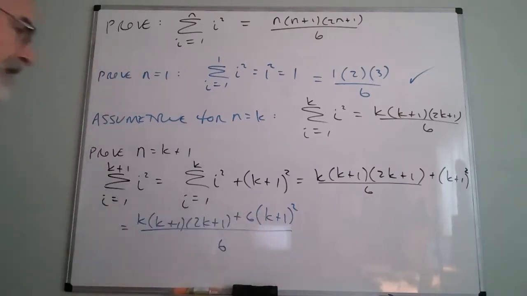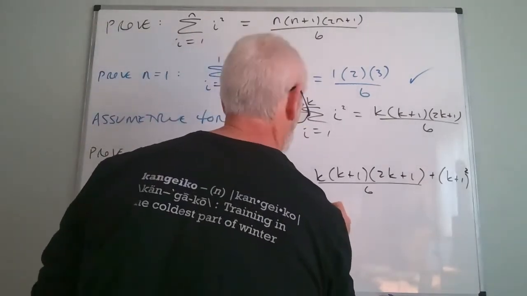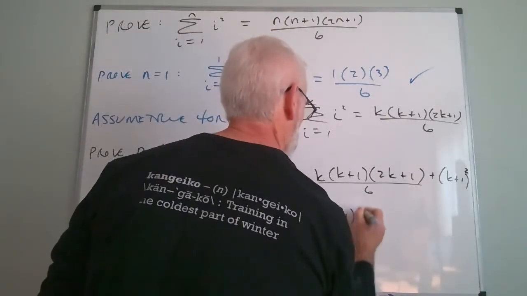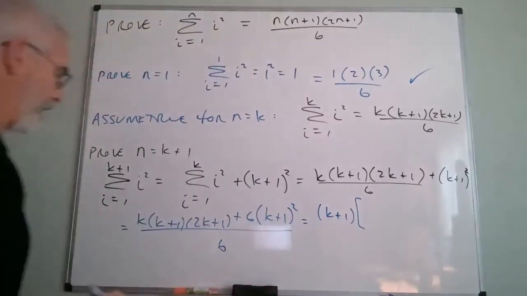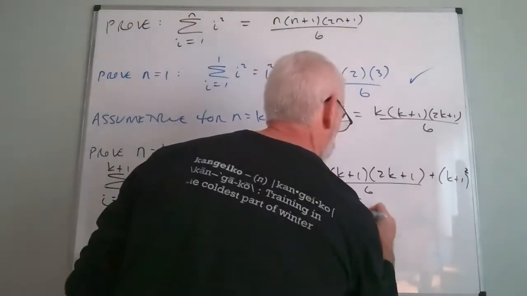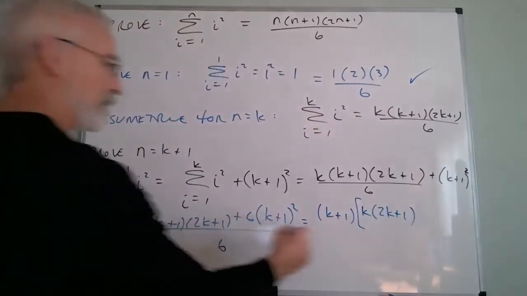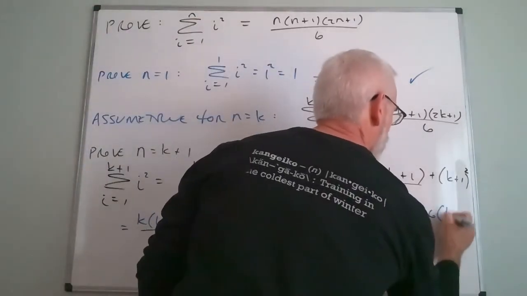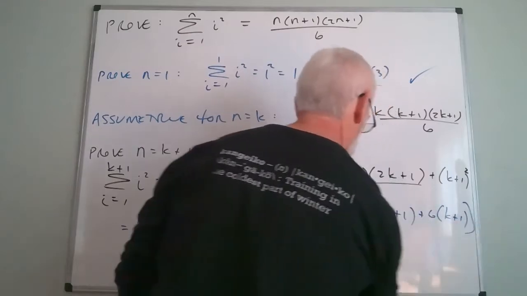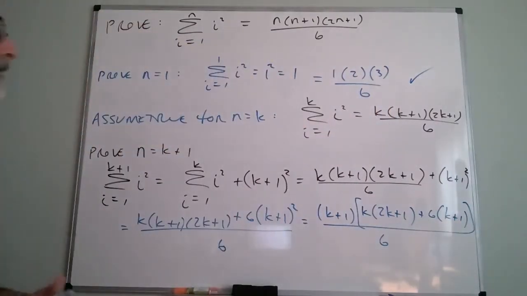Now, clearly, I have a k plus 1 in both. So why don't we factor out that k plus 1? I might have to go back up to the top in a minute. And what will that leave me on top? Well, that'll leave me with a k and a 2k plus 1. And over here, it'll leave me with a 6 times k plus 1. And then all of that is over 6. So hopefully everybody sees, that's simple algebra.